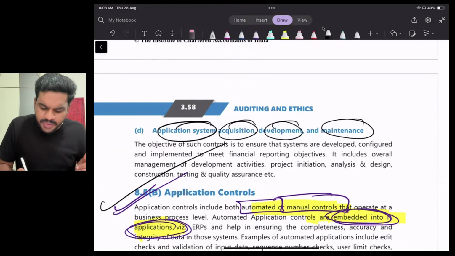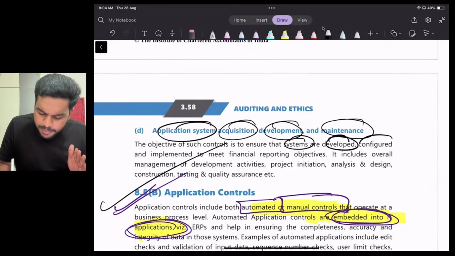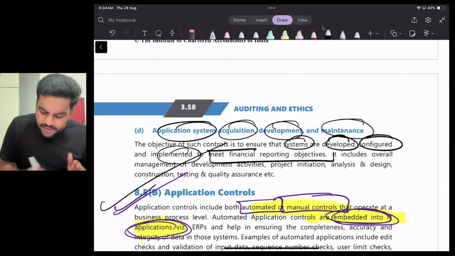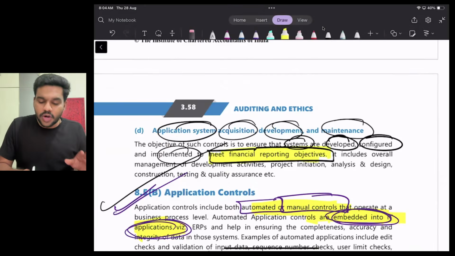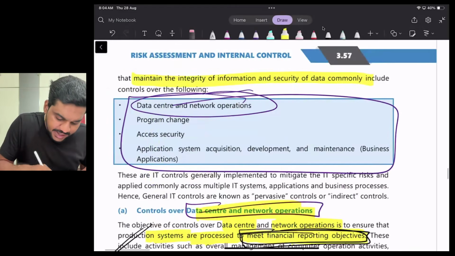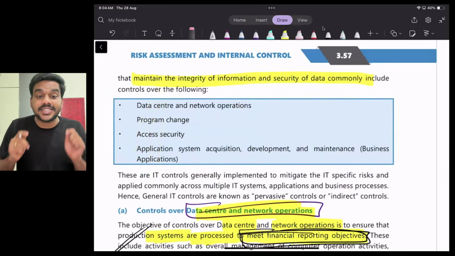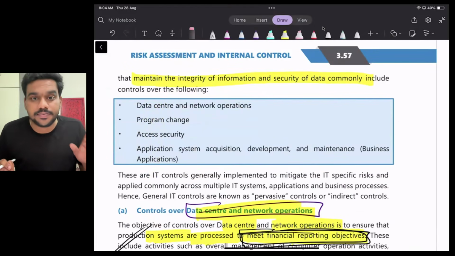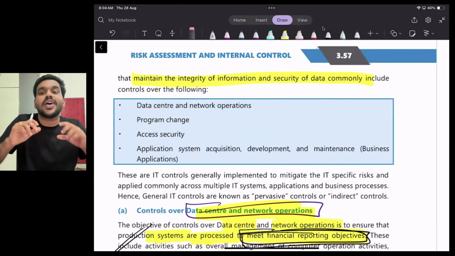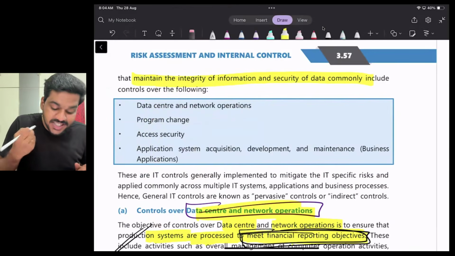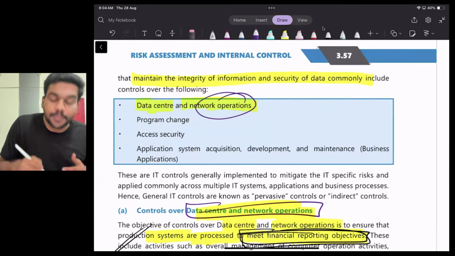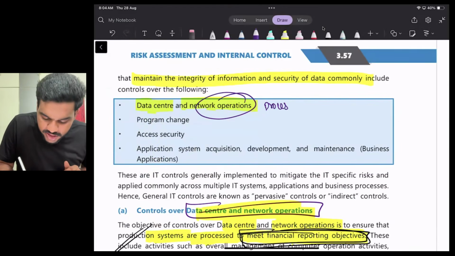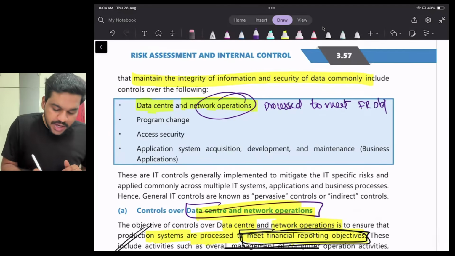Whenever we are developing a system, we have to ensure the system is developed, configured, and implemented so that we can meet our financial reporting objective. So basically you can see this keyword everywhere, right? So what are the four areas? Data center and network. Once again, I am saying these are not the different types of general controls. These are some of the areas where you can implement general controls. You can implement general controls to protect your data and for your operations. Why? To ensure your operations are processed in such a way that they meet your financial reporting objectives.